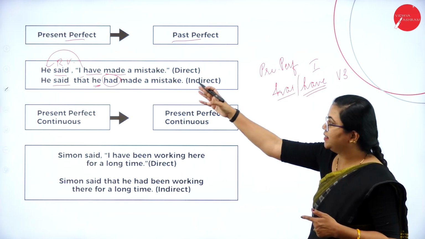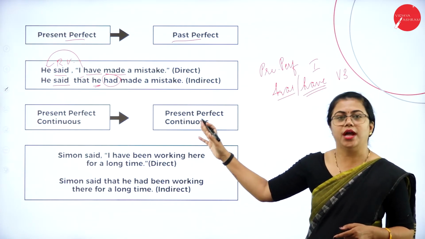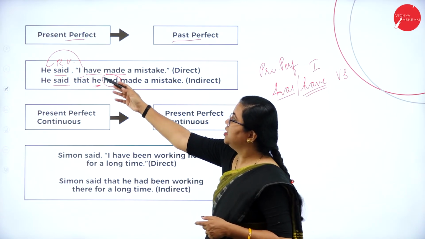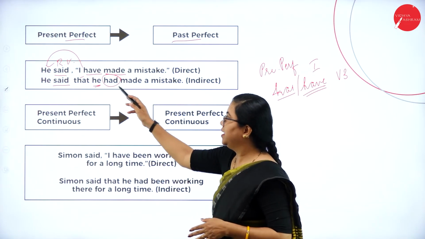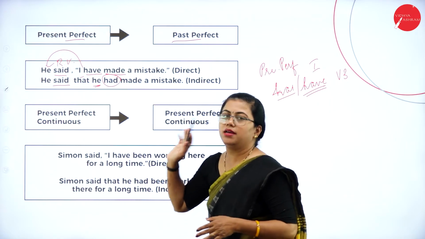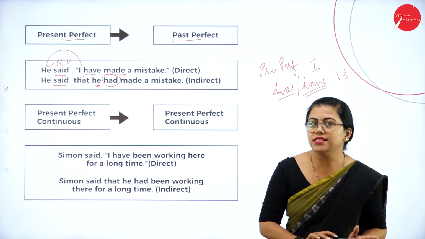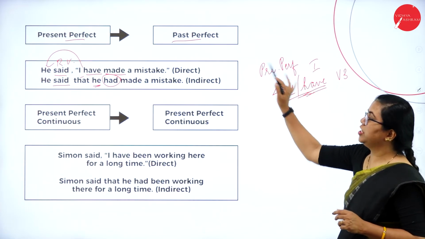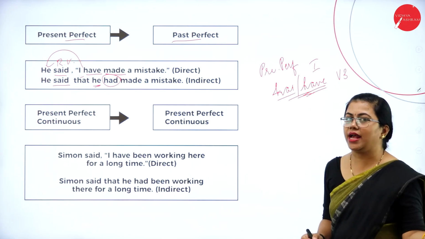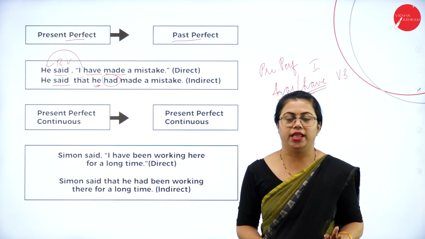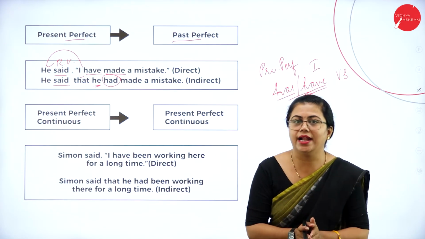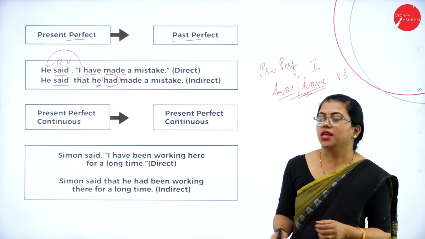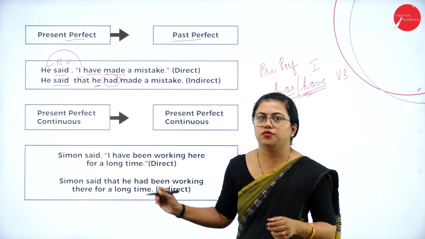If there it is has, then also it will change to had only. Suppose he said she has made a mistake, then here it will be she had made a mistake. Even if it is has or have, whatever it is, present perfect will change to past perfect. Have or has, it will change to had only. In past tense, that is in had, you don't have any plural or singular differentiation. Only in present tense you have the differentiation.